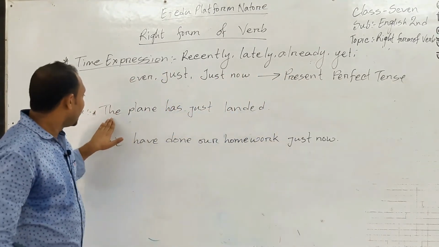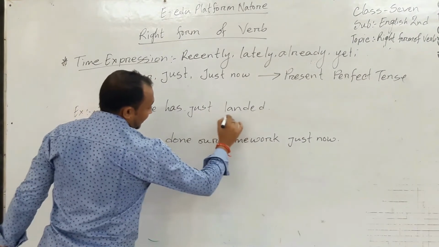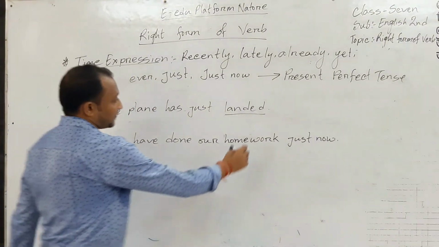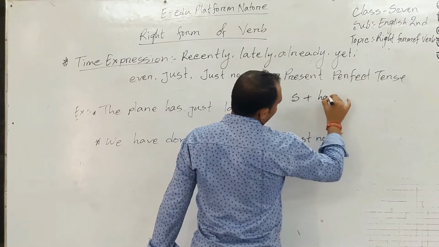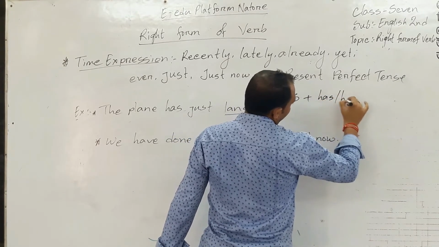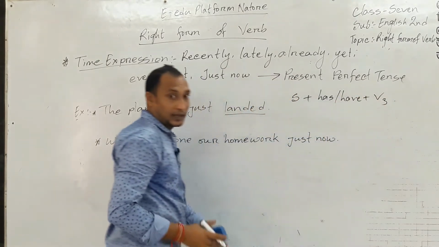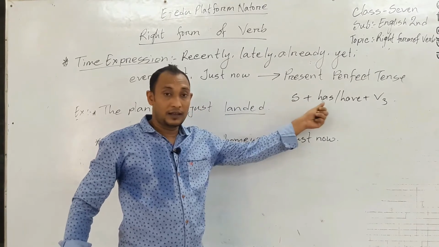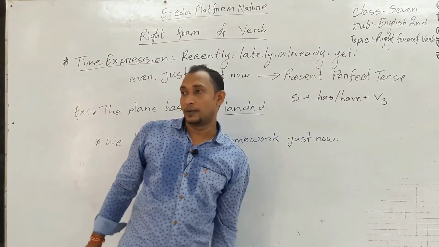An example, the plane has just landed. Here is the verb. Its structure will be S plus has or have plus V3. The present perfect tense structure is subject, then has or have, then verb 3.